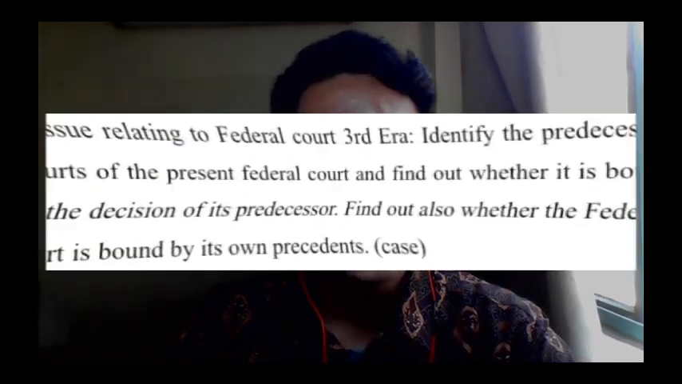For the eighth issue, the predecessor courts of the present Federal Court in Malaysia are the Supreme Court and the Privy Council in England. The Federal Court is not bound by the decision of the predecessor court, as it is a separate and independent court with its own jurisdiction and authority. However, it may consider the decision of its predecessor court as persuasive authority in its decision-making process. The Federal Court is bound by its own precedent under the doctrine of stare decisis. In the case of Semeni Jaya Sdn Bhd, this case shows that the Federal Court in Malaysia is not bound by the decision of its predecessor court, and it has the power to depart from the previous decision when it considers necessary to do so.